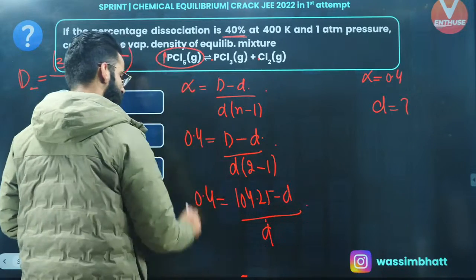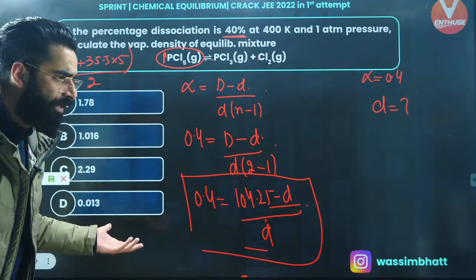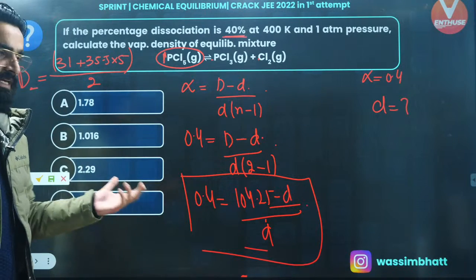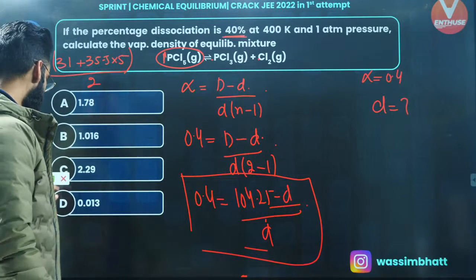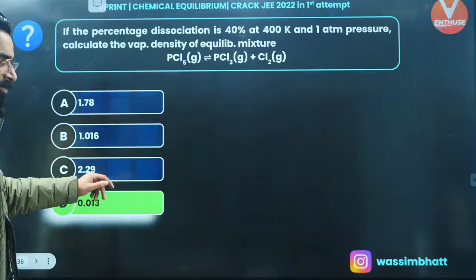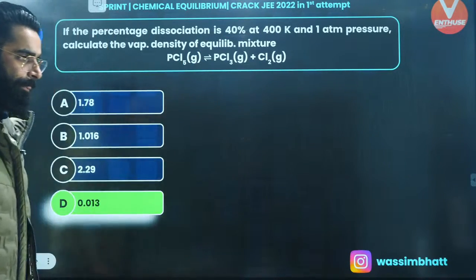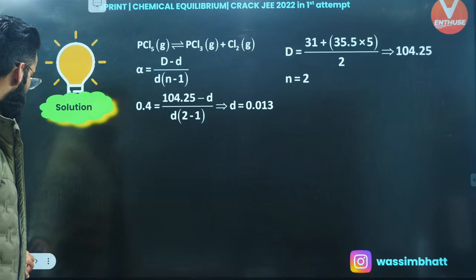So you just got one equation which contains just one variable, and that variable is small d, which I call the vapor density of the equilibrium mixture, which I was supposed to calculate. I'm sure you can solve it from here, and I'll show you the final answer. Final answer will come out to be 0.013. Perfect. I'm sure this is clear to everyone, right? Moving on to one more question, guys.